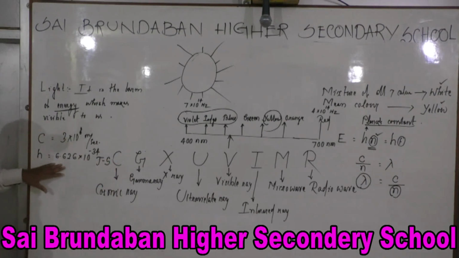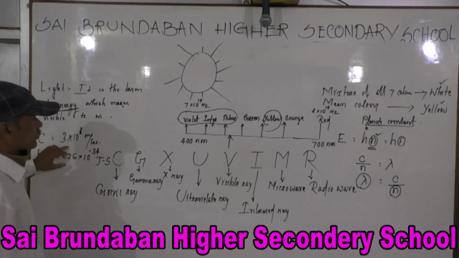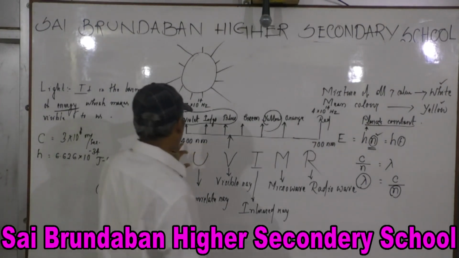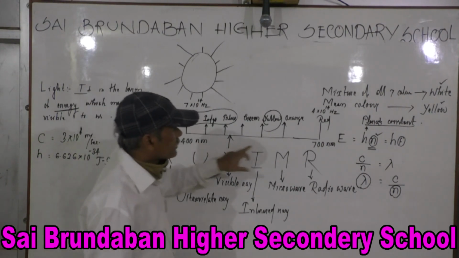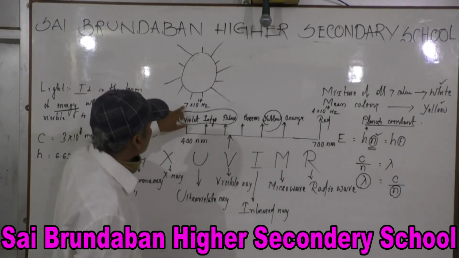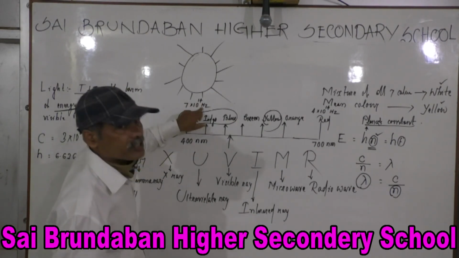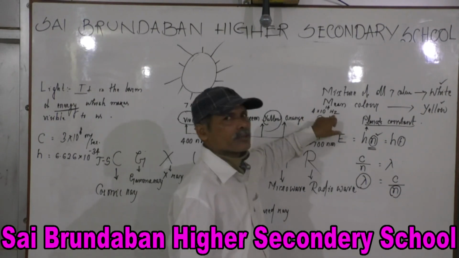This is the value of Planck's constant, 6.626 into 10 to the power minus 34 joule second. This is the velocity of light. Come here. Here I have written, this is 400 nanometer. This is 700 nanometer. And here I have written, this is 7 into 10 to the power 14 Hertz, and this is 4 into 10 to the power 14 Hertz.